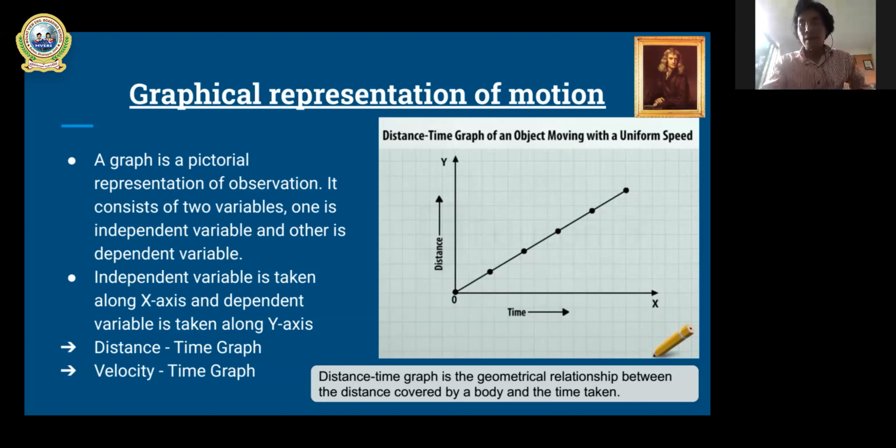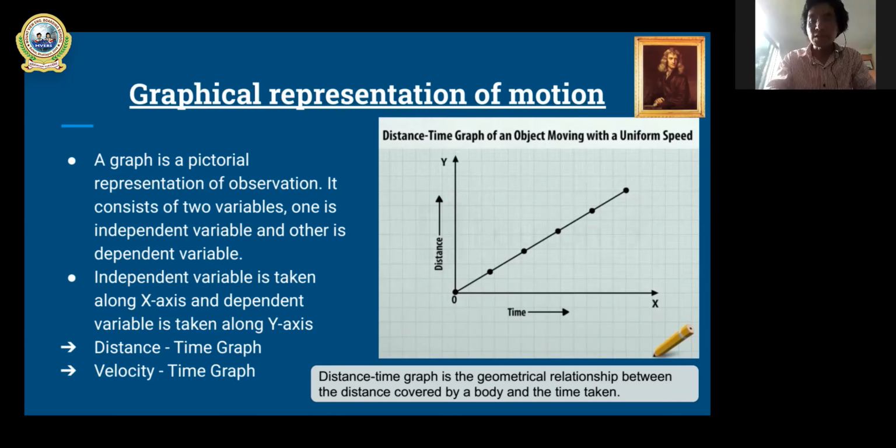Starting from the origin, if it goes up or down, that is the y-axis, and upward means positive y. So time is independent, so it is mentioned on the x-axis horizontally, and distance is dependent, so it is mentioned on the y-axis, that is vertically.